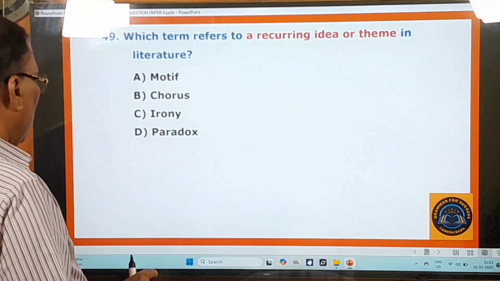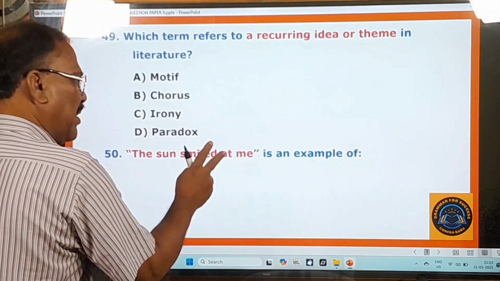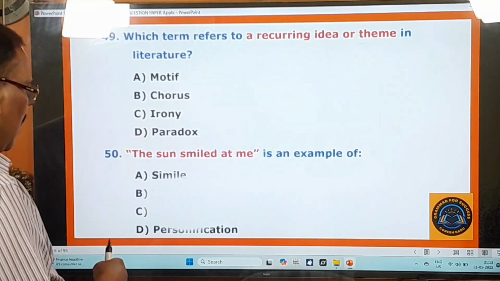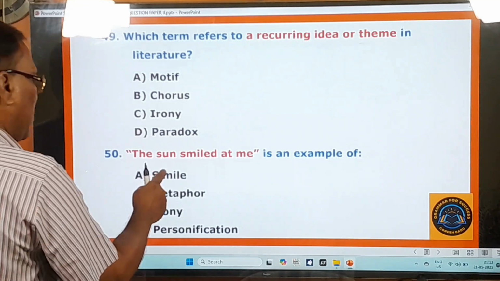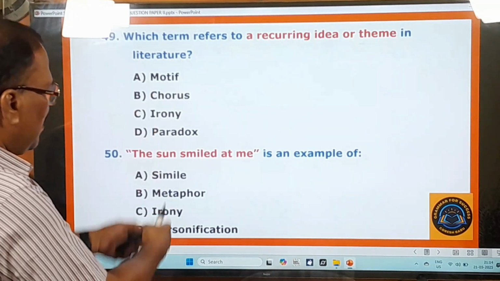Okay, and you go to the next question, 50th question. "The sun smiled at me" is an example of what? Here are given some options: simile, metaphor, irony, personification. Very simple questions these are all.